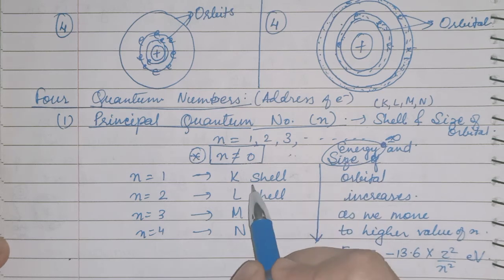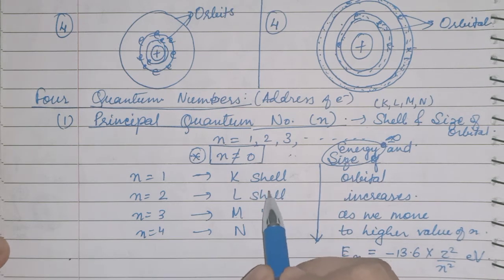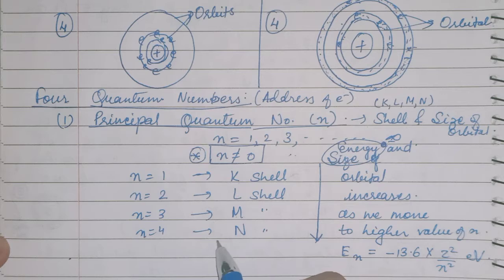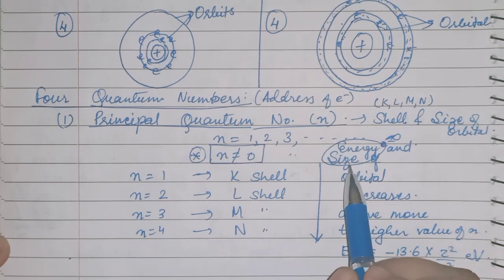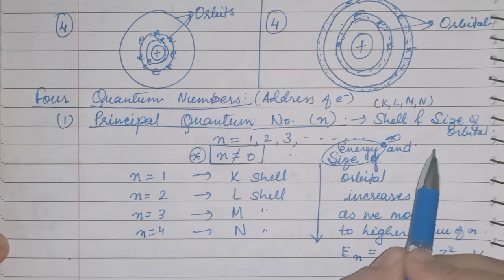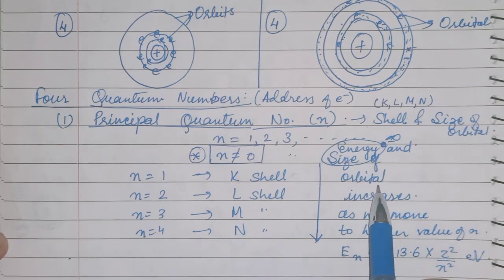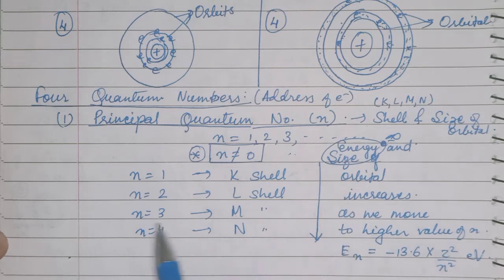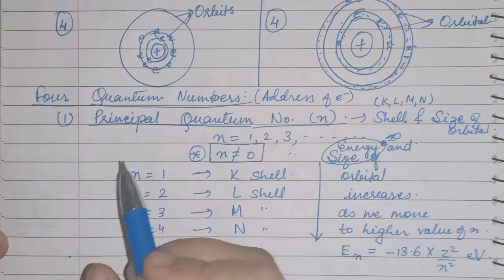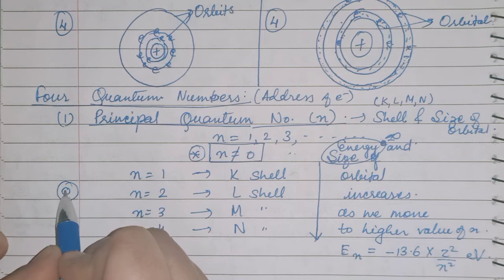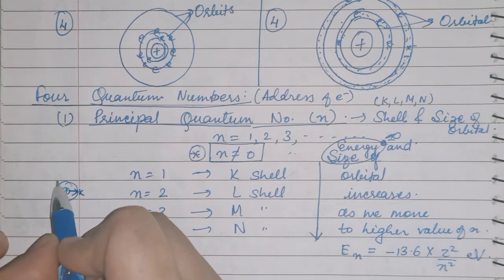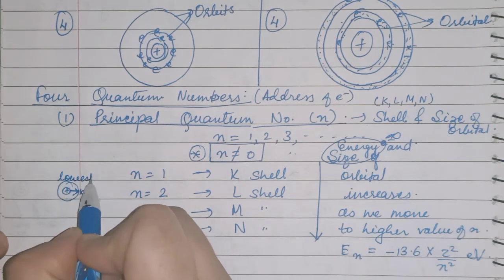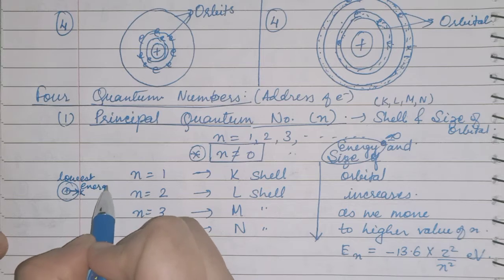What is n giving? n is giving you the shell number, in which shell the electron is present. And this shell will give you the energy and size of the orbital. As you all know, the orbit or shell which is very near to the nucleus has lower energy. From the nucleus, this is the K shell, so the lowest energy is of the K shell.